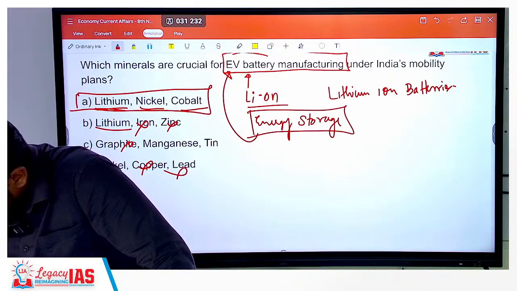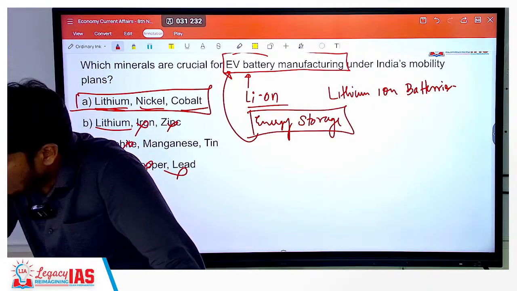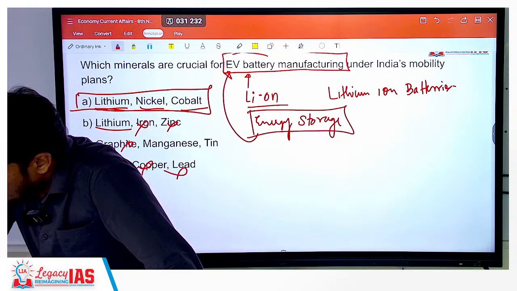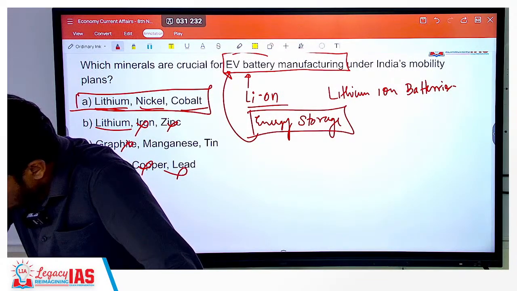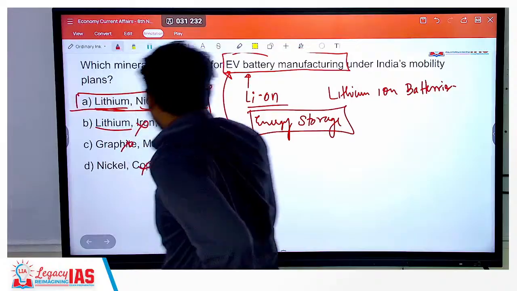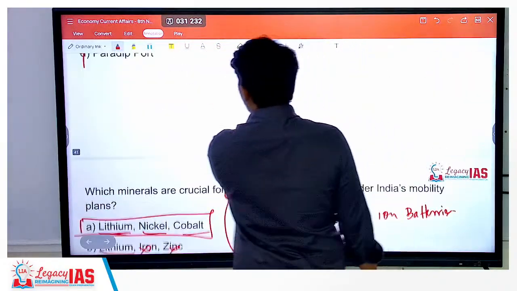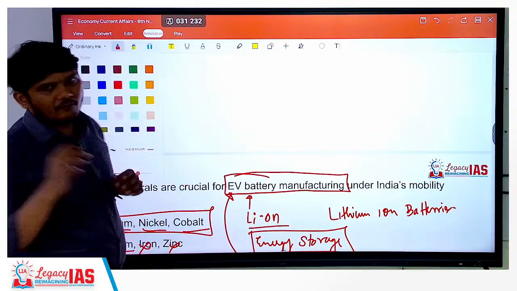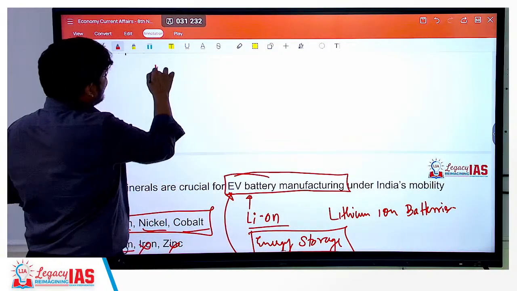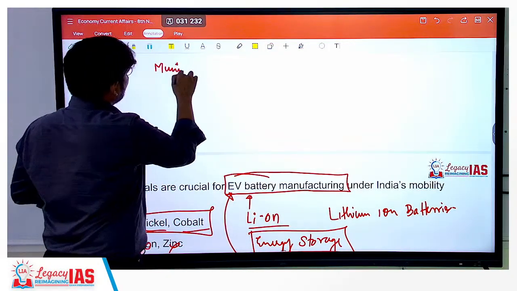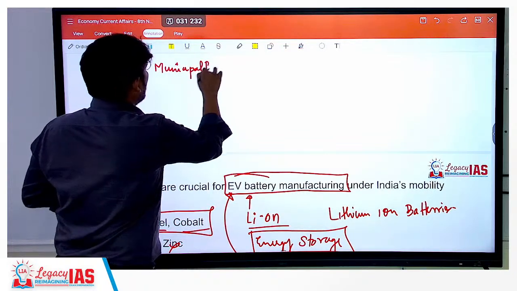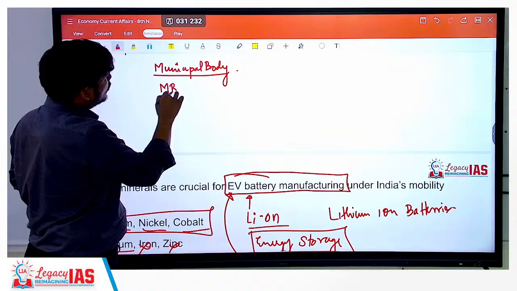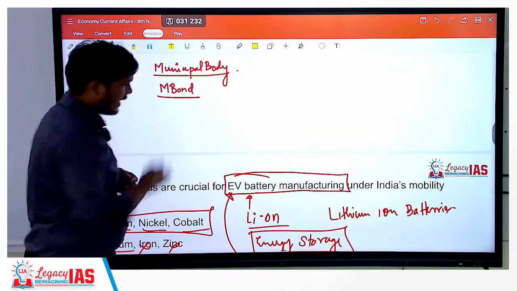Okay, we have a question here by Harsha. Sir, how does the reverse repo rate work in municipal bonds? Okay, I'll explain that. That is actually a very interesting question as to how it will work. Now let us understand how the reverse repo rate will work in municipal bonds. So there is a municipal body. Now this municipal body is going to issue municipal bonds, right?